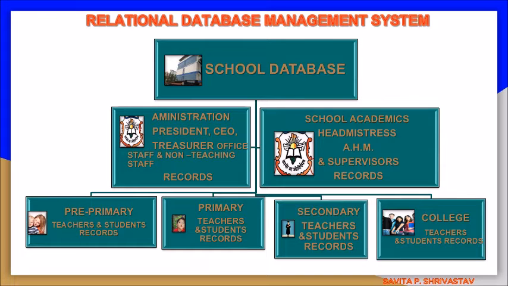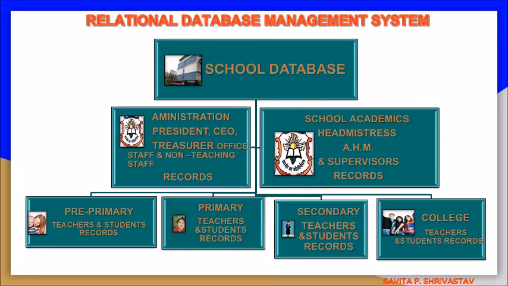Relational database management system. A school database is the best example for RDBMS. A school database is related with the administration, school academics, and students and teachers of pre-primary, primary, secondary, and college. So we can maintain the database by relating different tables.